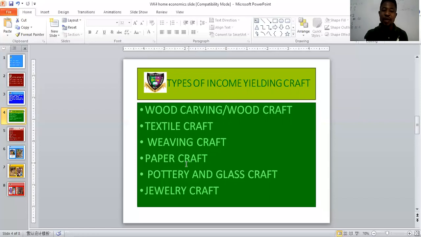Now another one is paper craft. That one is common in your fine art class. Many of you have learned how to create beautiful materials using paper. And there are programs or shows on TV or your cable station where you are taught how to make flowers and animals out of paper.